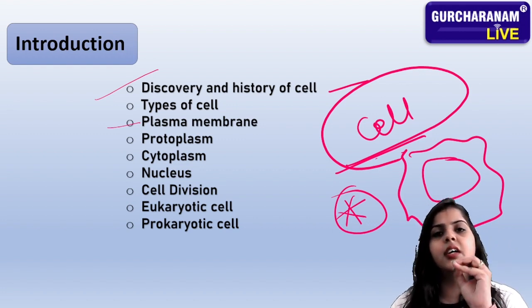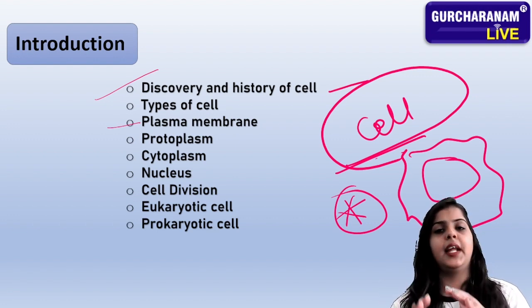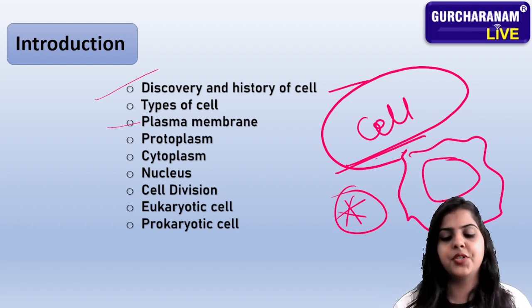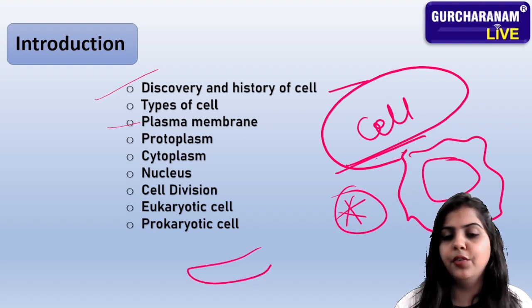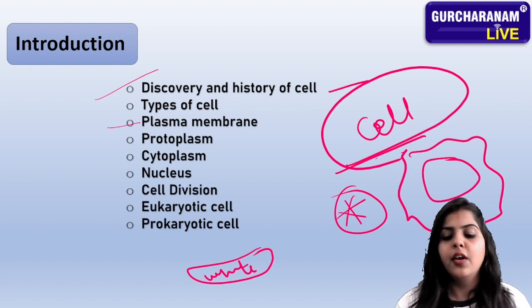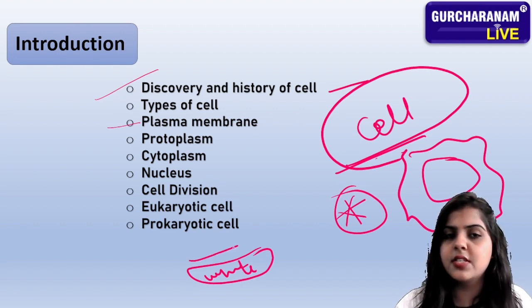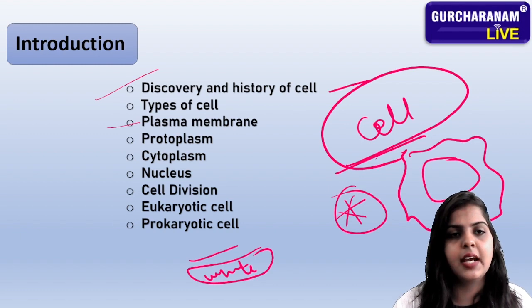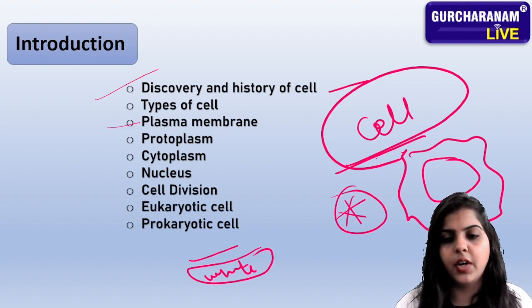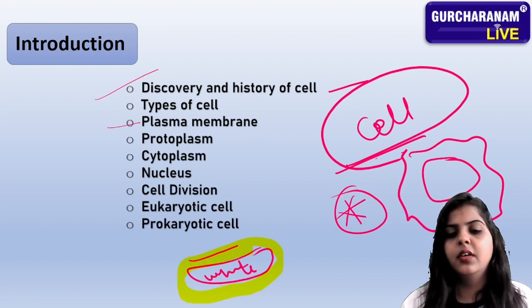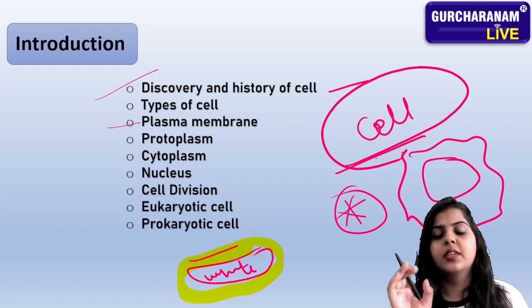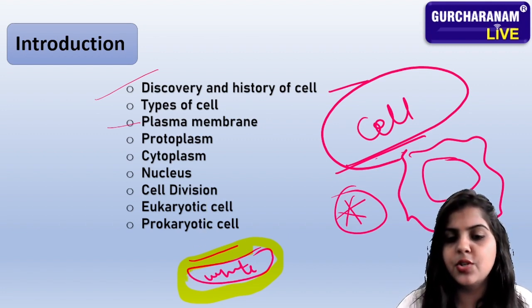Take the banana. Everyone knows what a banana is. Then what is the banana's function? You can see here is the banana, and the white structure is what you eat. Everyone knows there is a yellow color outside the banana. That part we don't eat. This yellow structure we don't eat.